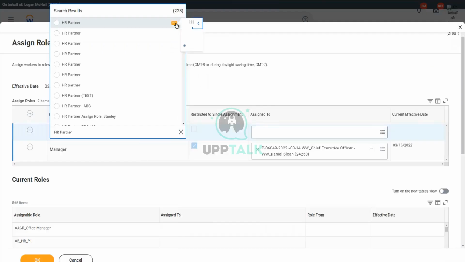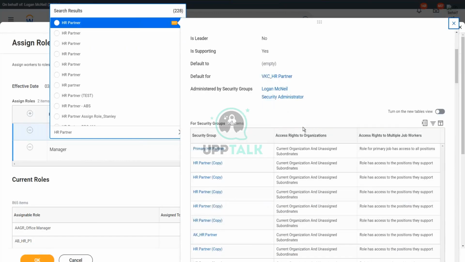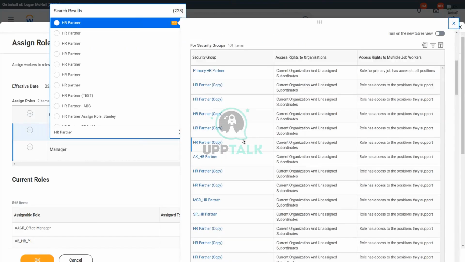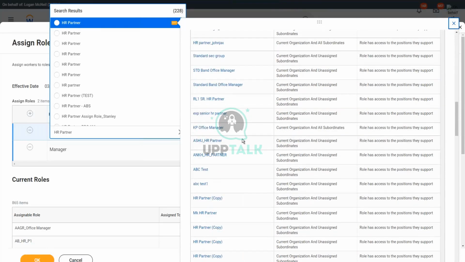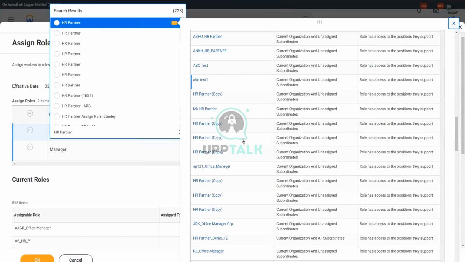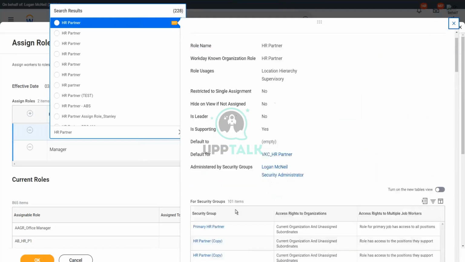What is the first one? There should be this HR Partner M security group that is linked to it. This is weird.